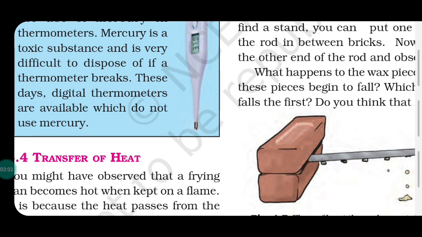Instead of the steel spoon, if I place a wooden spoon, will I get a burning effect? Oh no. What is the reason? Wood is a bad conductor of heat. Wood is an insulator. So who are conductors? Who are insulators?